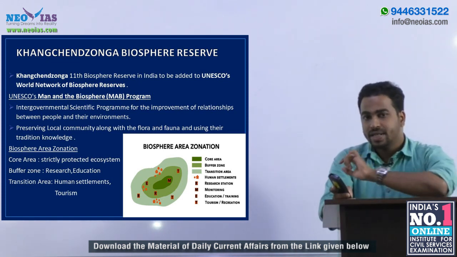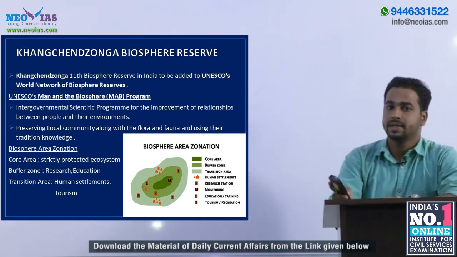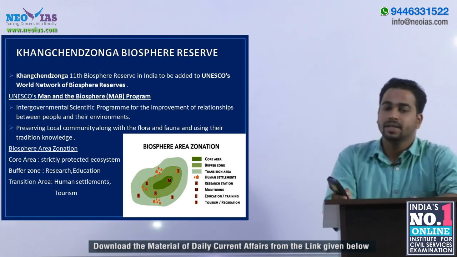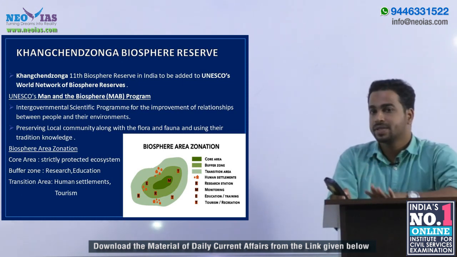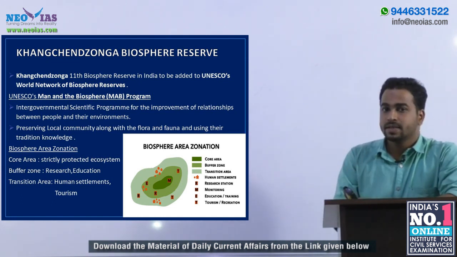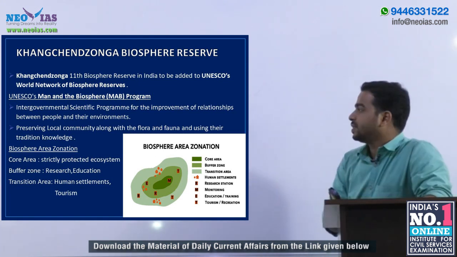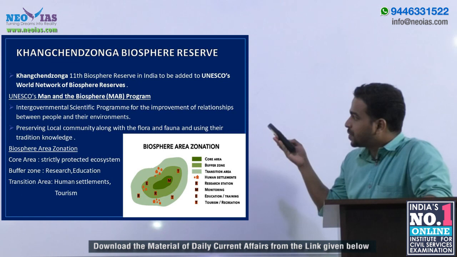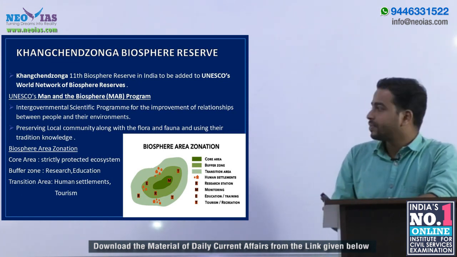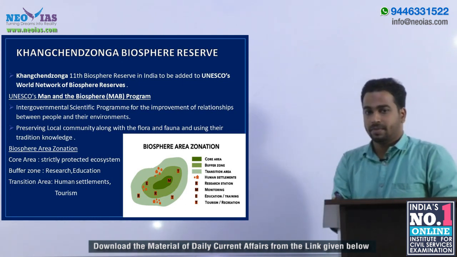Recently, the Kanchenjunga Biosphere Reserve has been added to UNESCO's World Network of Biospheres. As of now, 11 sites from India have been added to the World Network of Biospheres of UNESCO. So, before going to Kanchenjunga Biosphere Reserve, let us discuss what is UNESCO's Man and Biosphere Programme and what exactly is a biosphere. Man and Biosphere Programme by UNESCO is an intergovernmental scientific program in order to improve the relationship between the people and their environment.